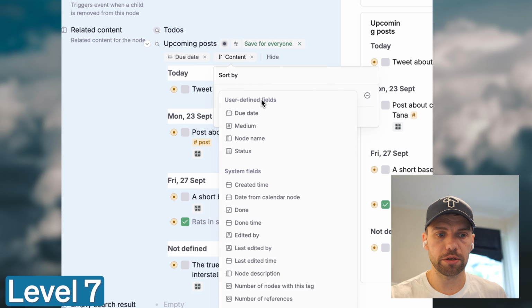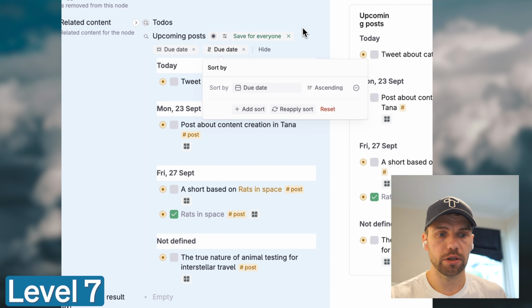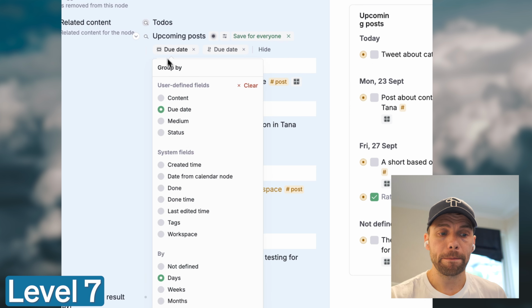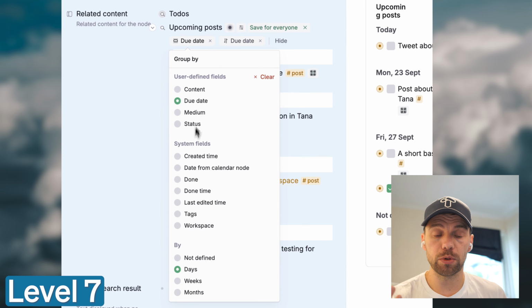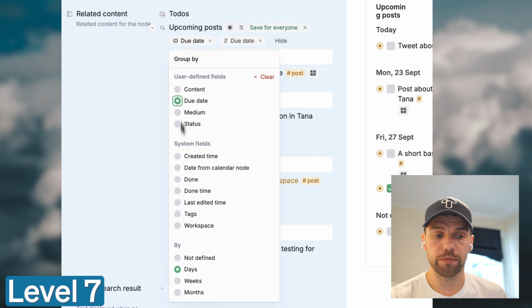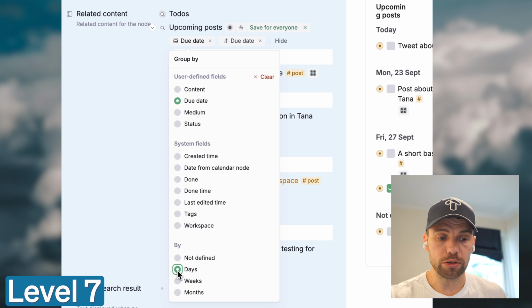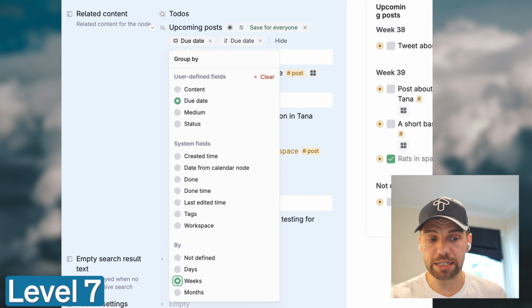So just sorting by the due date of the task, important. And you can see I've grouped the tasks, this is the post. I've grouped the posts by which due date they have. I think I set this to which day, but as you can see at the bottom here, you can choose whether you want to group by week, by month, by day. I think I ended up with week here.